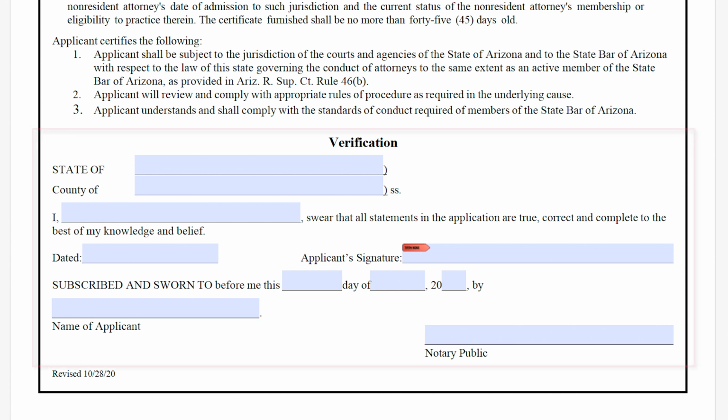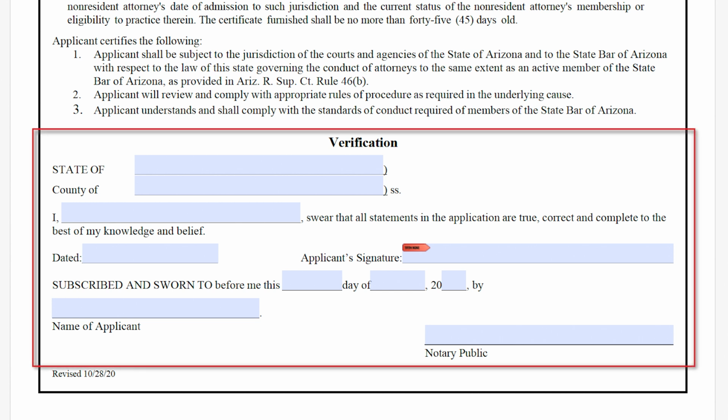The application requires a wet signature from both the applicant and the notary. Digital signatures are not accepted. Ensure the dates match and the notary's commission is active. Failure to provide the aforementioned information will deem your application incomplete.